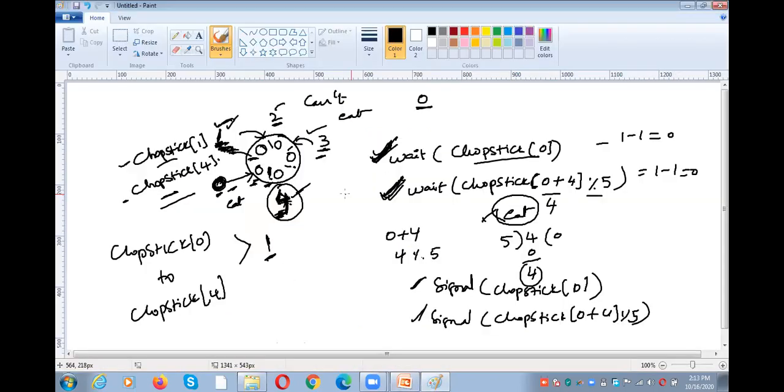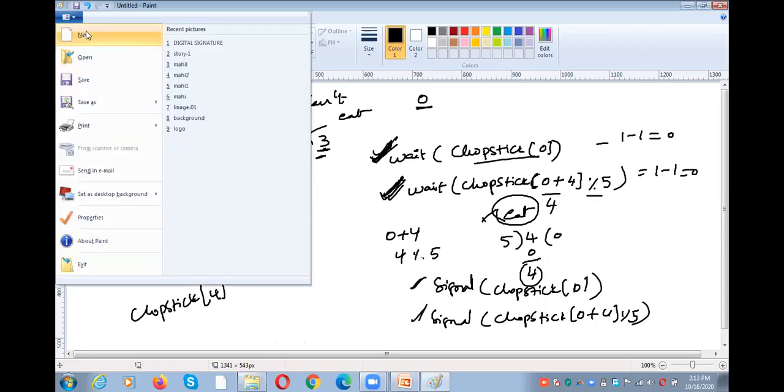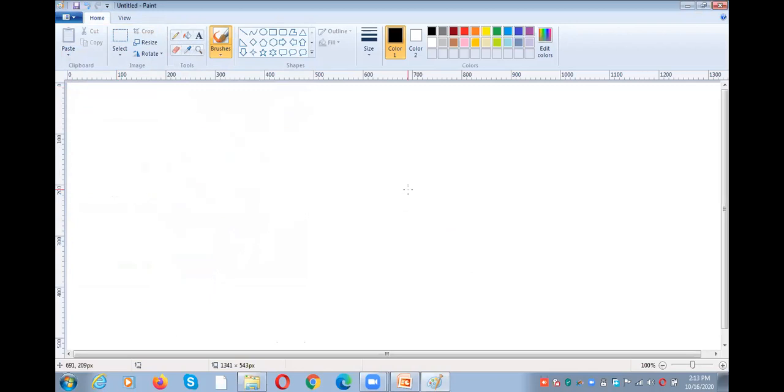Okay. Here one more thing is there, but it is not in the slide, so you need to understand it. All philosophers cannot take the food or eat at the same time.